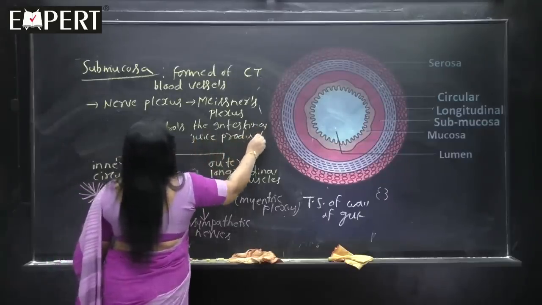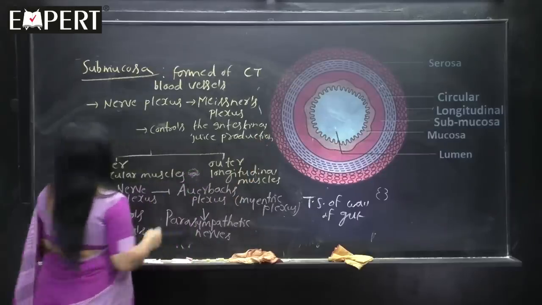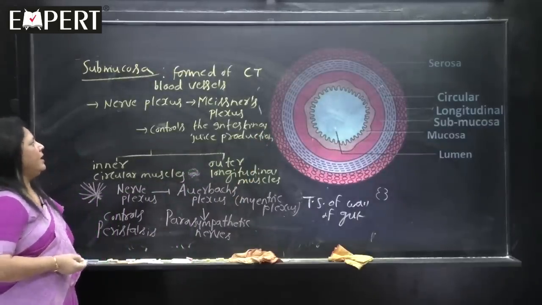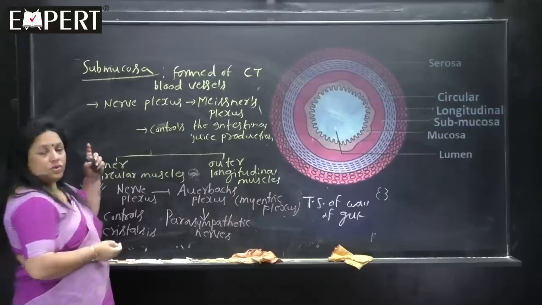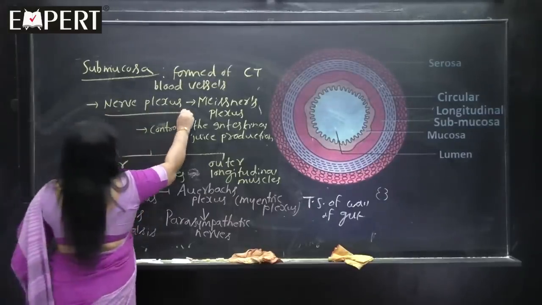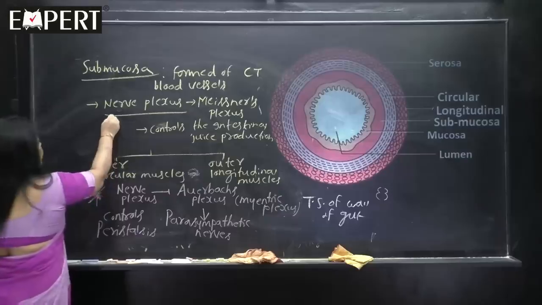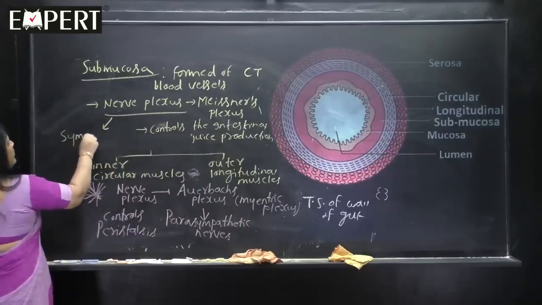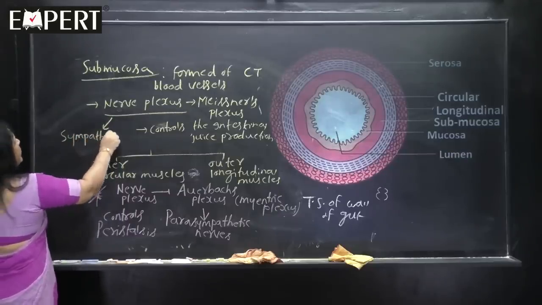Okay, the third layer is called the submucosa, which shows CT and blood vessels, and there is a nerve plexus, Meissner's plexus, and these nerves belong to the sympathetic neural system. So, we call them sympathetic nerves.